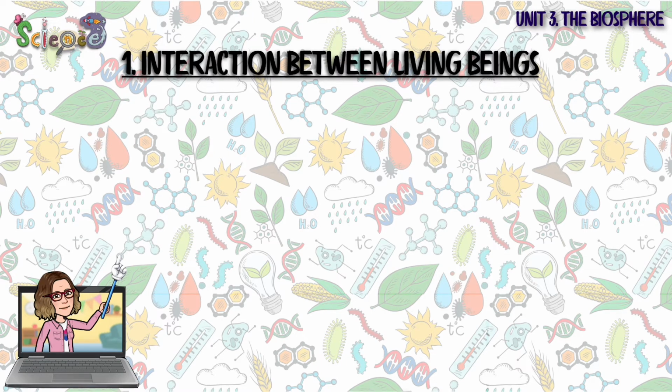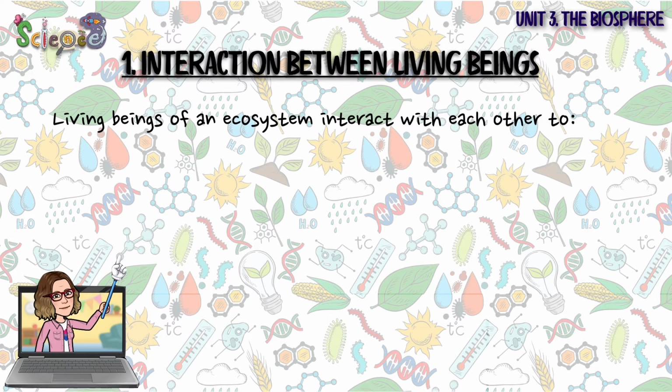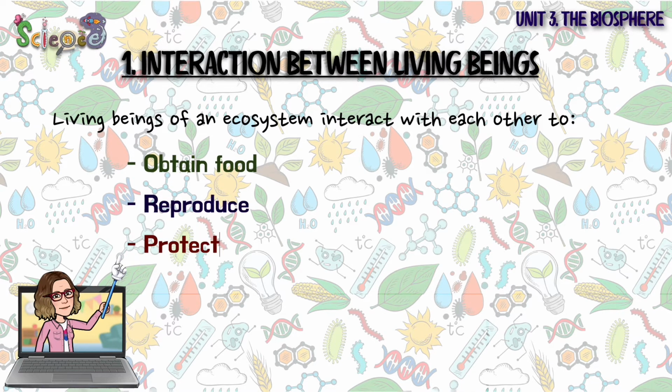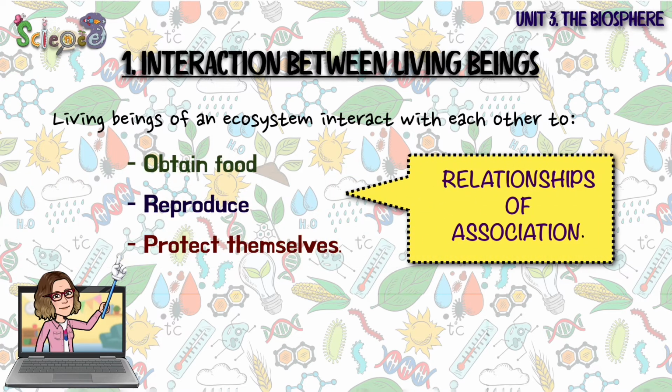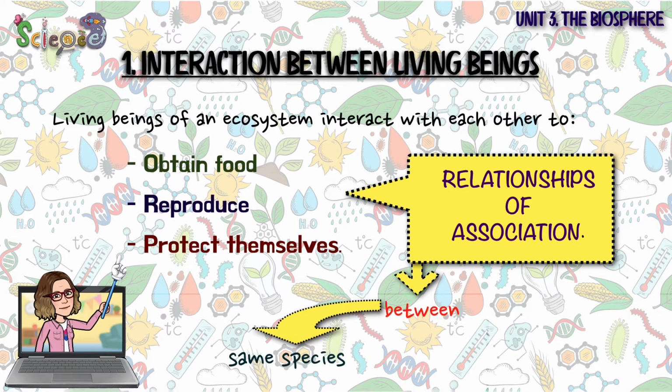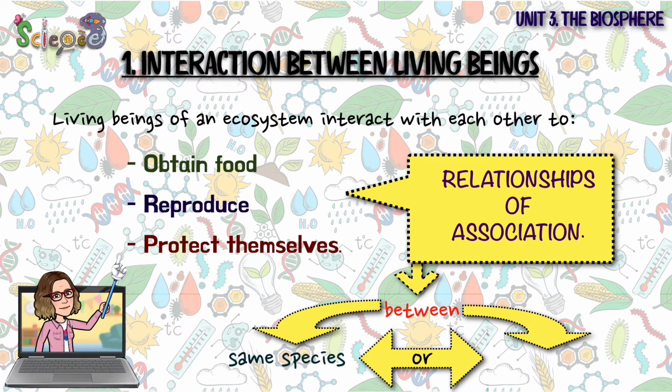Interaction between living beings. The organisms that form part of an ecosystem interact with each other to obtain food, to reproduce, and to defend themselves. These are known as relationships of association. These relationships of association are established by living beings, as we said, to feed themselves, to protect themselves, and to reproduce, and they may occur between individuals of the same species or of different species.